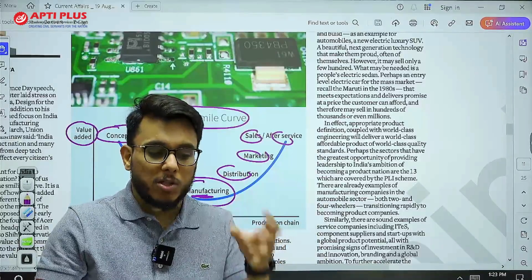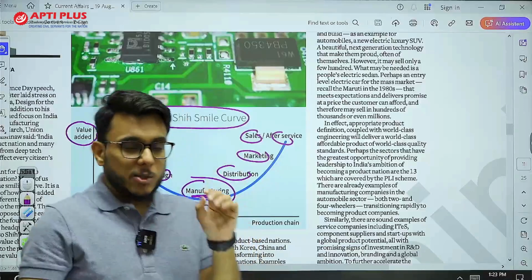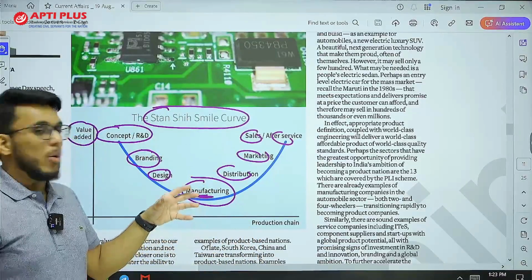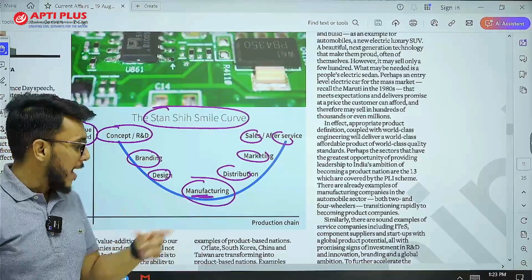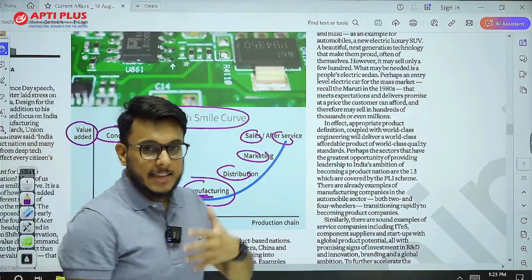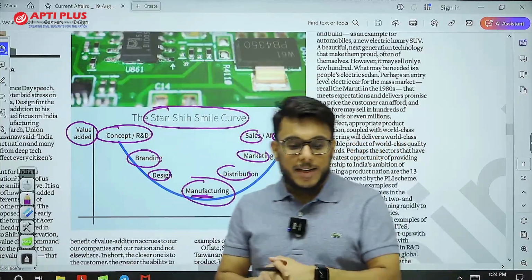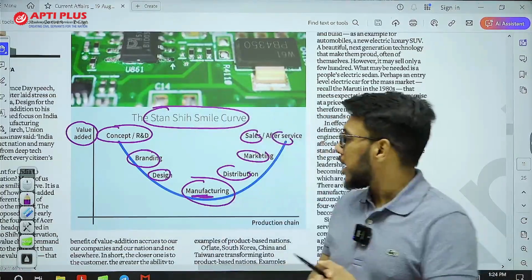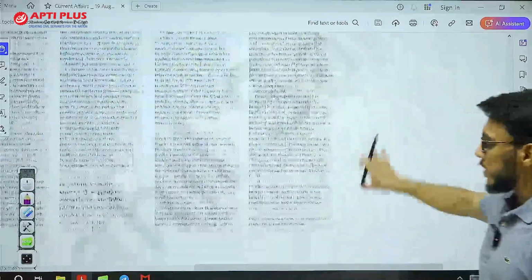For example, Foxconn happens to be the major manufacturer for Apple products. So what is Apple doing? Apple is doing R&D and marketing their product. They also own distribution through the Apple stores that they have. They don't do manufacturing. Now, all the time we talk about Make in India, Make in India. This article mentions that we need to move beyond the idea of manufacturing and explore other dimensions. For example, India needs to go into other sectors.